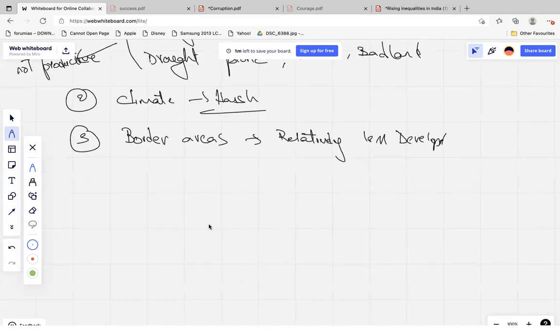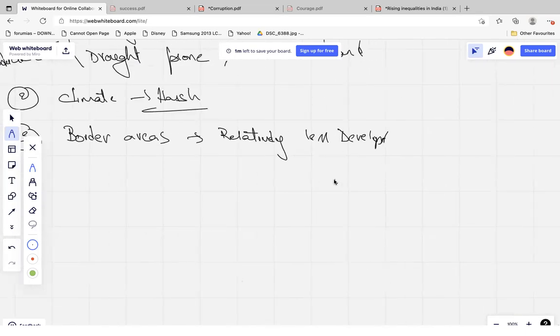You can also highlight these things on the map. You can draw a small diagram and show these things on it. Let's say you can show the border areas, these parts of the border areas.